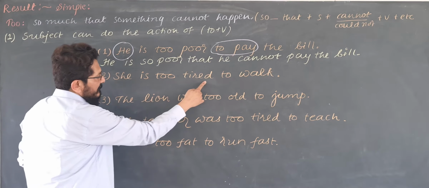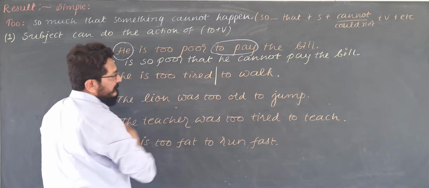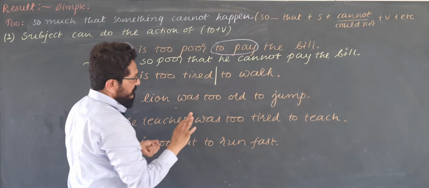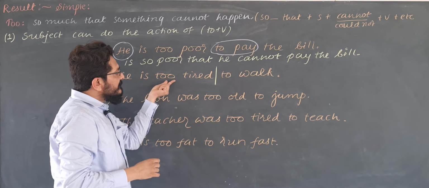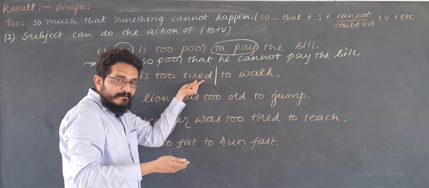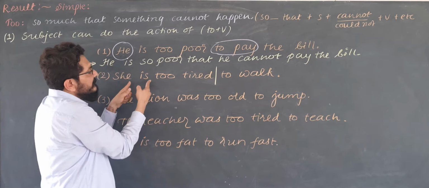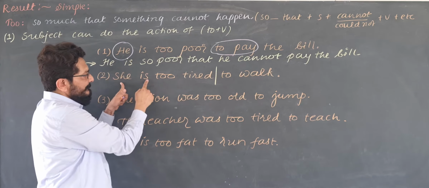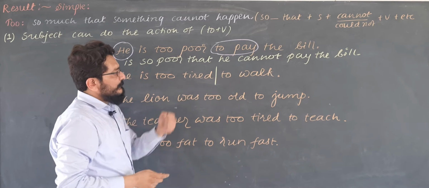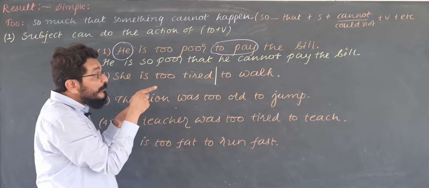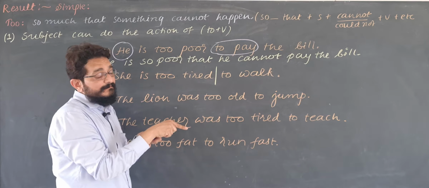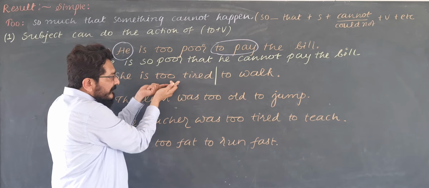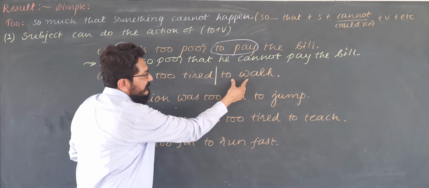She is too tired, એટલી બધી થાકેલી છે, this cannot happen. See, you don't find word like no, never, not at all, don't, cannot in this given sentence. This is simple one, right? There is only one subject, one finite verb. She is too tired to walk. You don't have the word not here, but the sentence itself is negative. She is too tired to walk means એટલી બધી થાકેલી છે કે ચાલી શકે તેમ નથી.